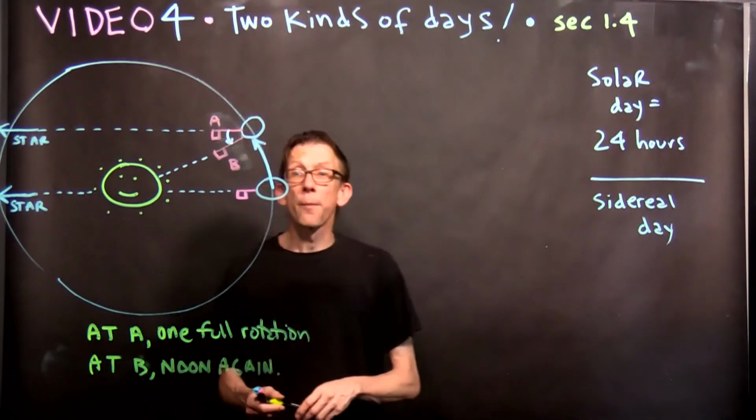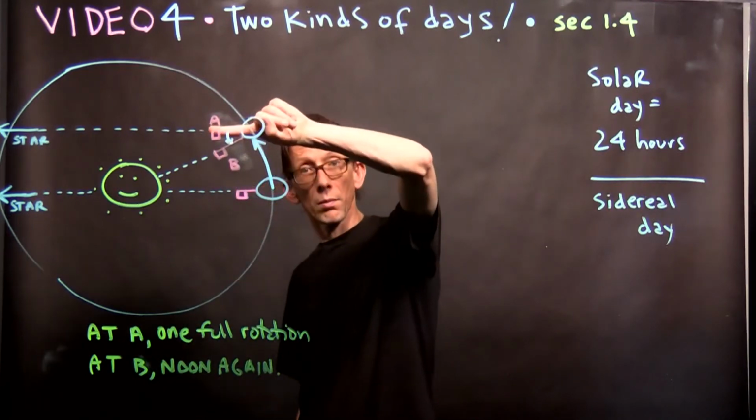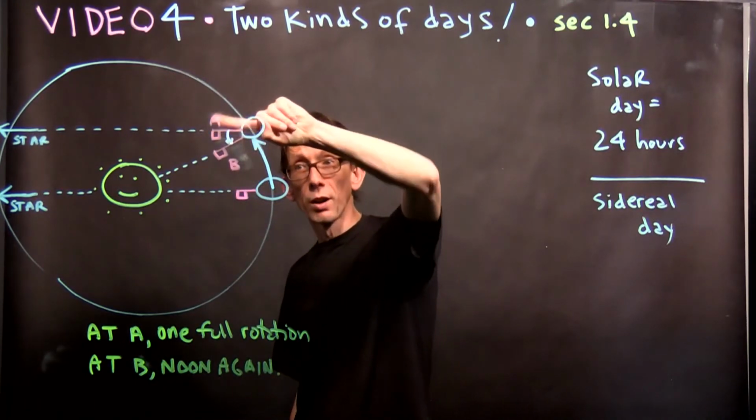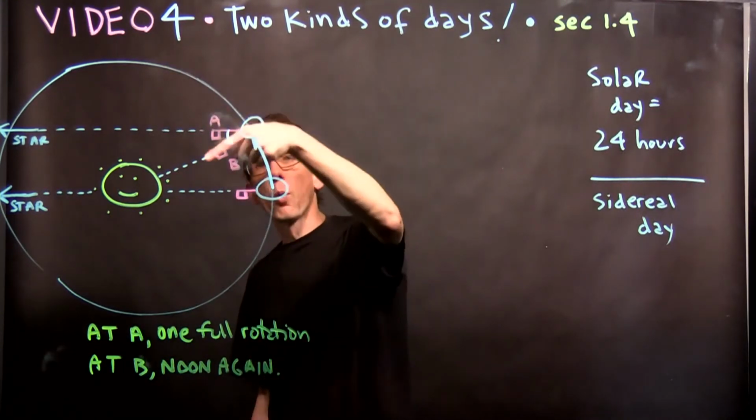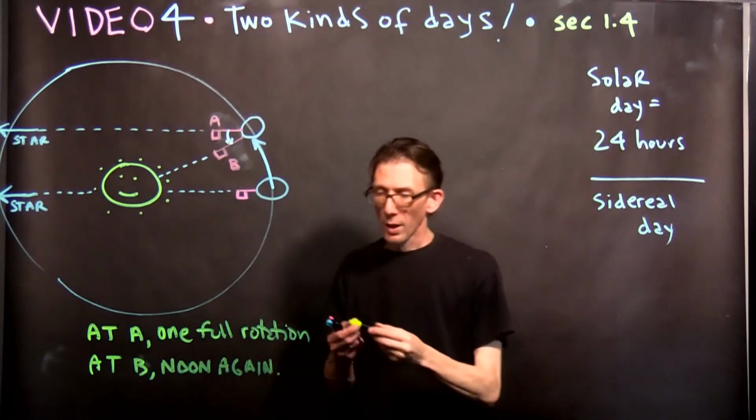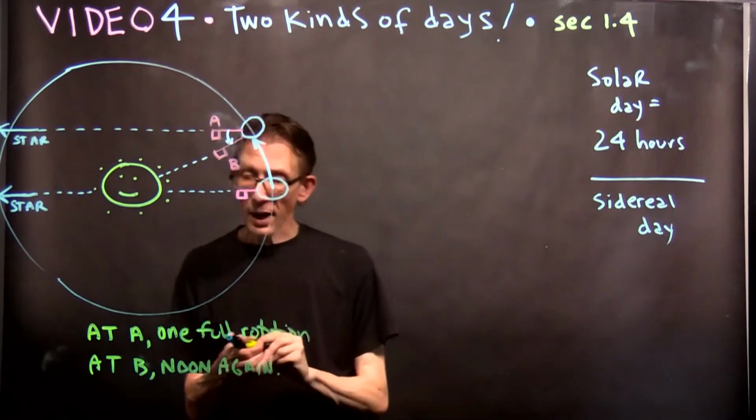So it took less time for the Earth to rotate once and for the flag to point back toward the star than it did for it to rotate once and for the flag to point back toward the sun again. At A, we have had one sidereal day.